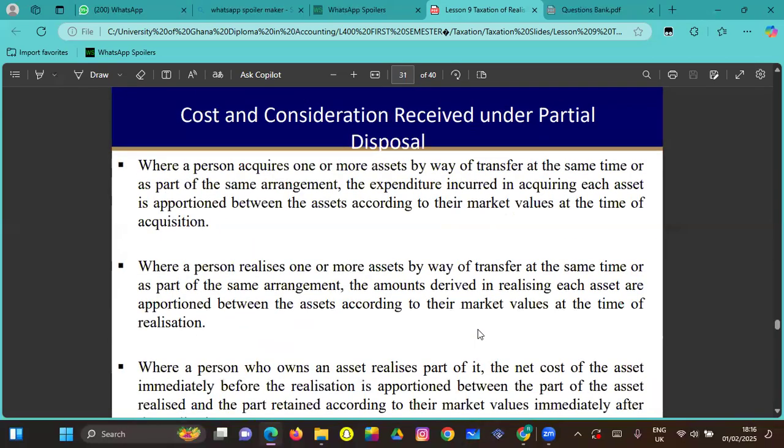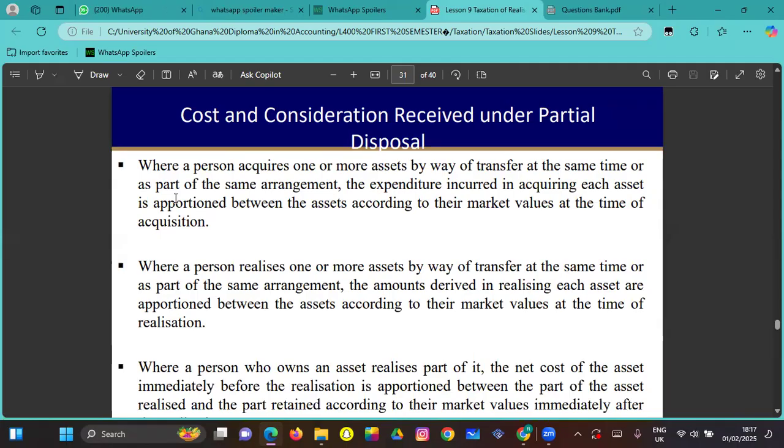So let's look at cost and consideration received under partial disposal. So partial disposal, this is student surface, right? Where a person acquires one or more assets by way of transfer at the same time or as part of the same arrangement, the expenditure incurred in acquiring each asset is apportioned between the assets according to their market values at the time of acquisition.